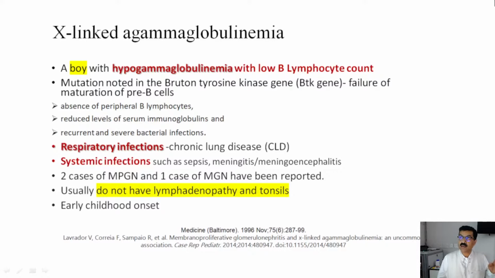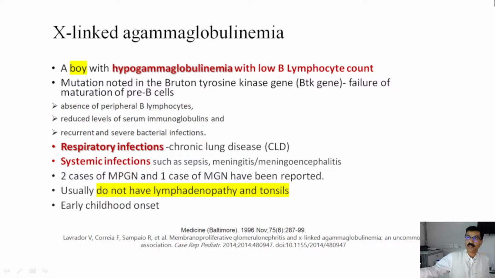So X-linked hypogammaglobulinemia, why I thought of it: the patient was a 16-year-old boy, and X-linked usually happens in male boys. Here hypogammaglobulinemia with low B lymphocyte count is usually seen, characterized by mutation in the BTK gene, Bruton tyrosine kinase, and failure of maturation of the pre-B cells to mature B cells.